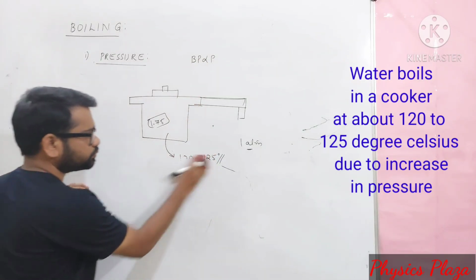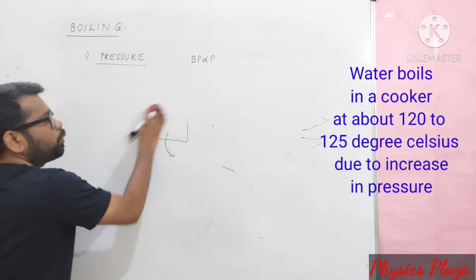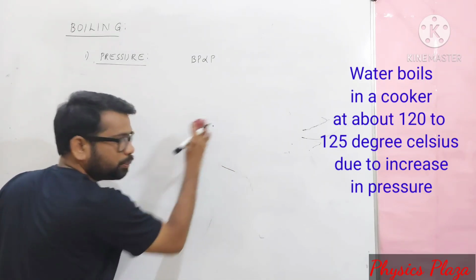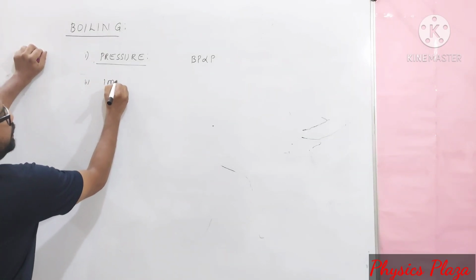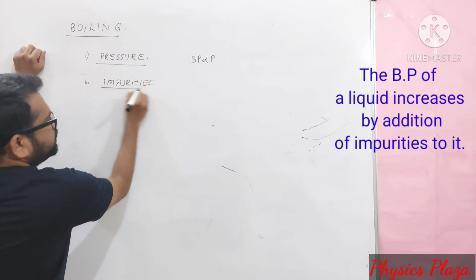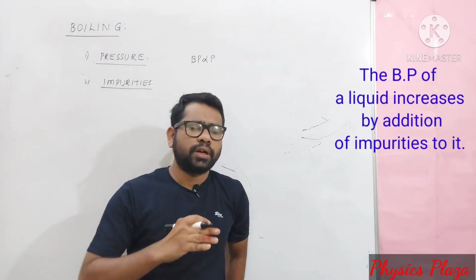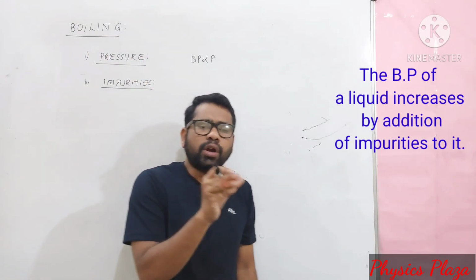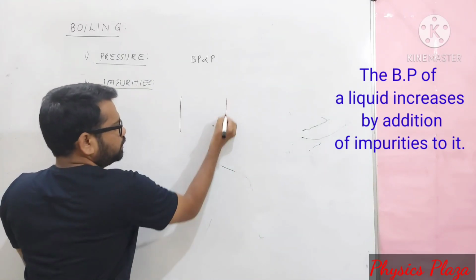Now let us see how impurities affect the boiling point. Effect of impurities. Suppose that at normal pressure and normal physical conditions, water boils at 100 degrees Celsius, no doubt about it.